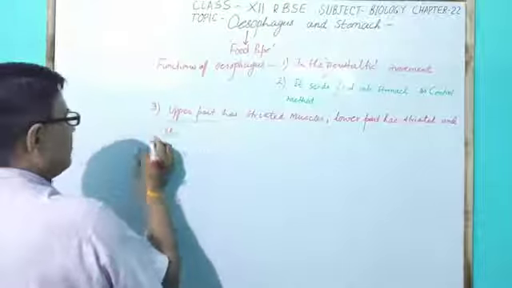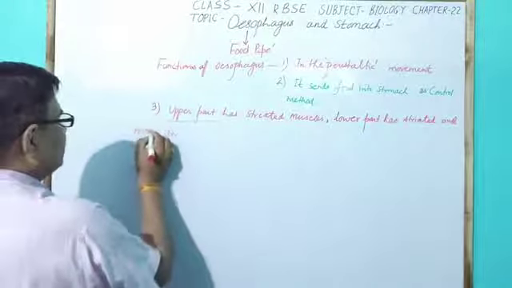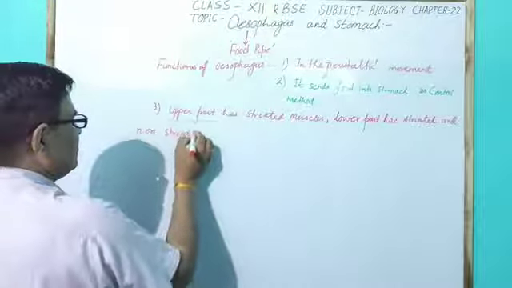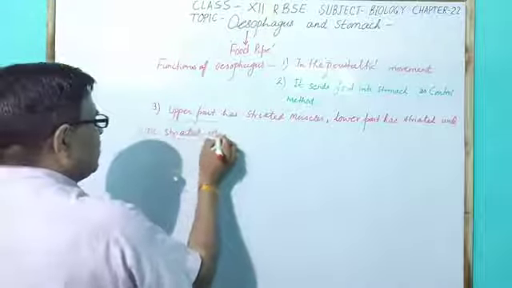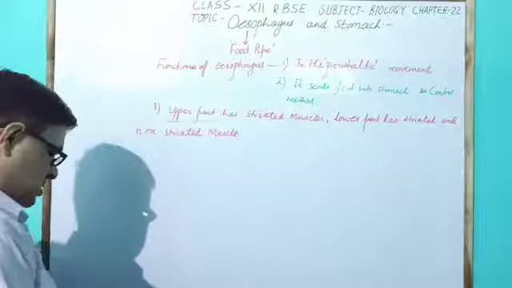Such types of muscle are present in the lower part.